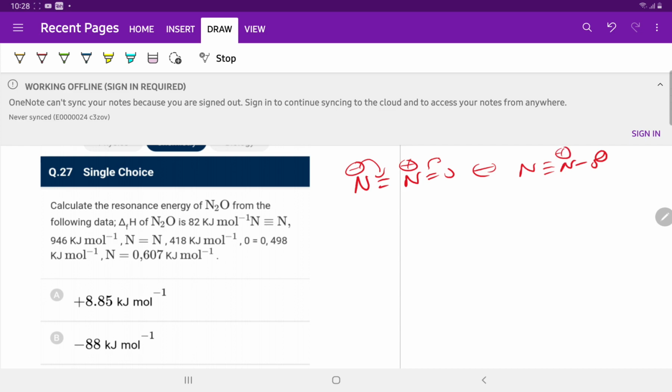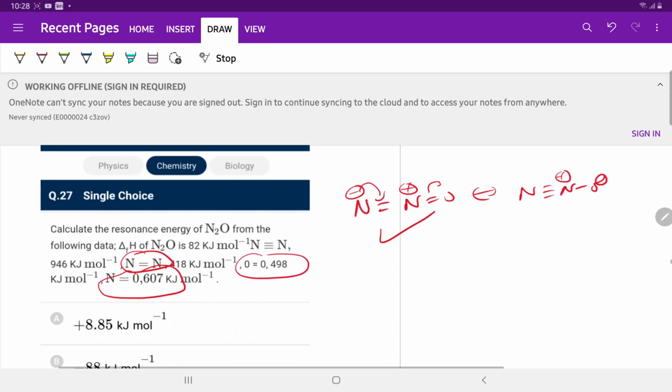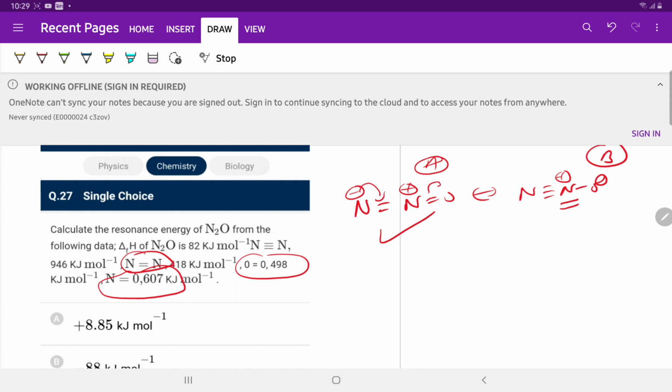But the given information is for N double bond N, O double bond O, and N double bond O. So we will do the question from this resonance structure. But the stable one is this one. This one is more stable than this. Since the negative charge is on the oxygen atom, resonance contributor B is more stable than A, but we will do the question from option A since data is given for N double bond N and N double bond O.